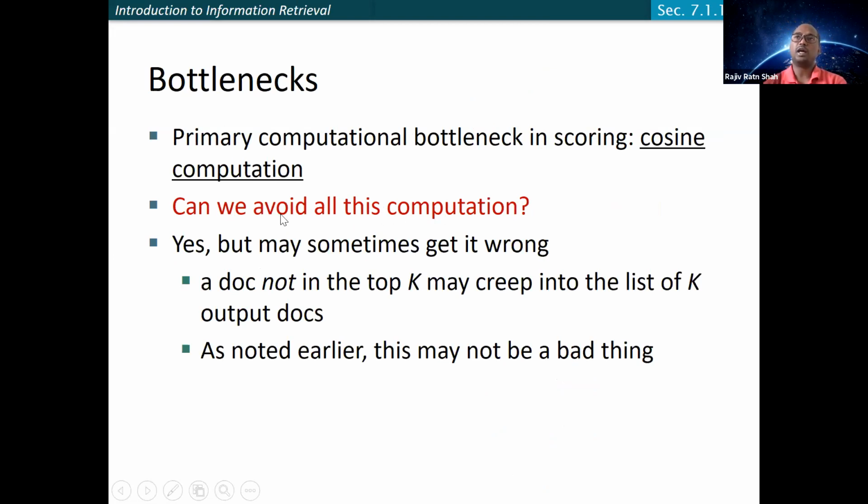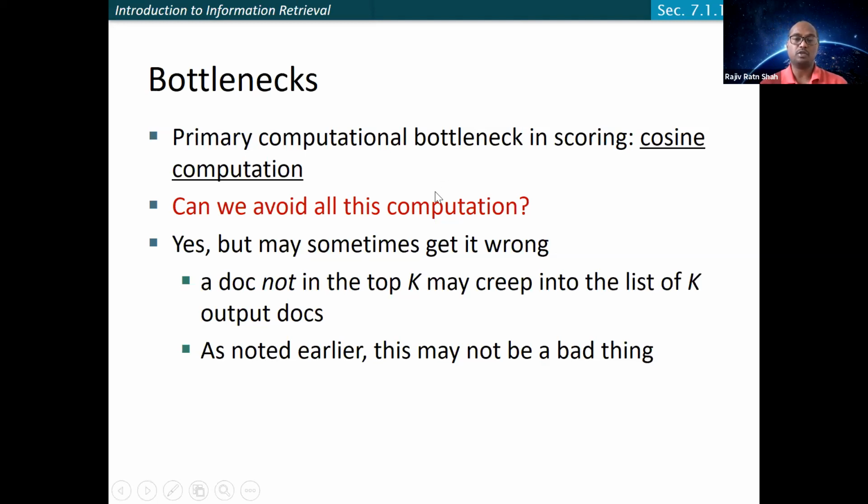Because for a given query, if we have billions of documents, not all of them will have a high cosine. For example, out of 1 billion, say 0.75 billion documents may still have non-zero cosine similarity. That's again a huge number. Is there any way to somehow reduce this computation?